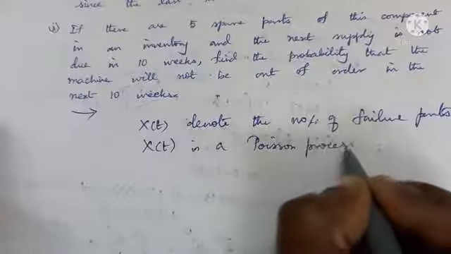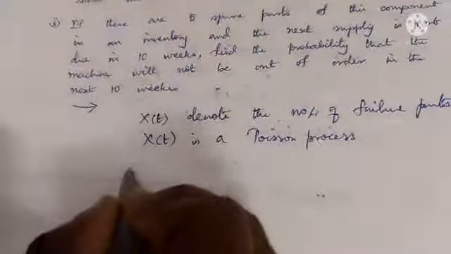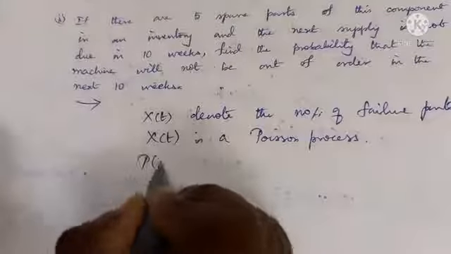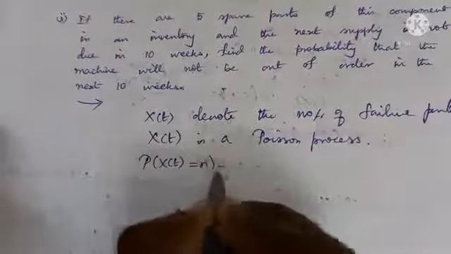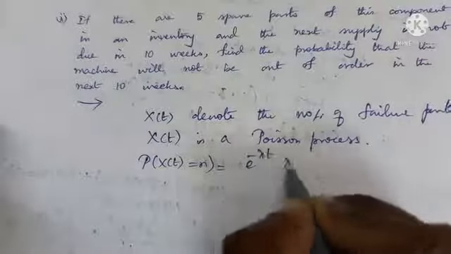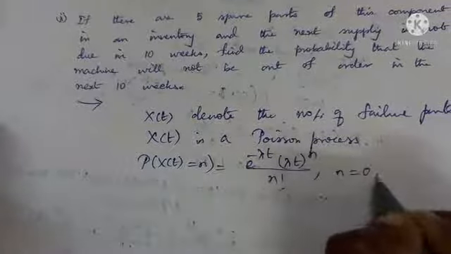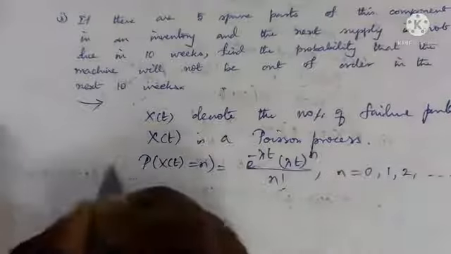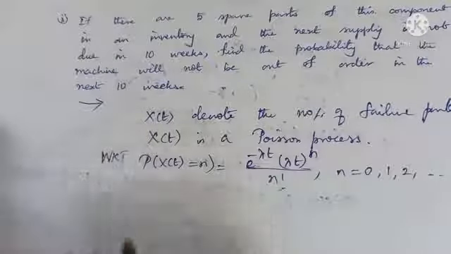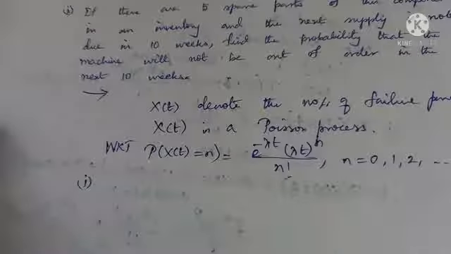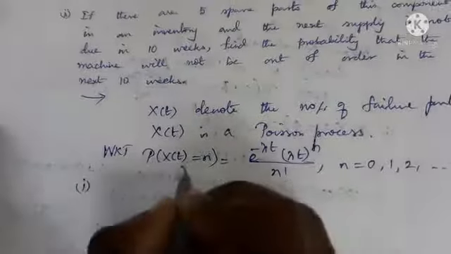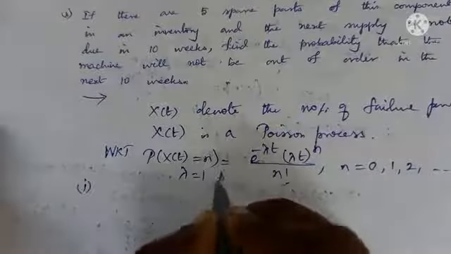So we can use the probability law of the Poisson process, which is (e to the power minus lambda t) whole to the power n by n factorial, where n takes 0, 1, 2, etc. Let us answer the first subdivision. What is lambda given? 1 per week, right? Lambda is equal to 1 per week.